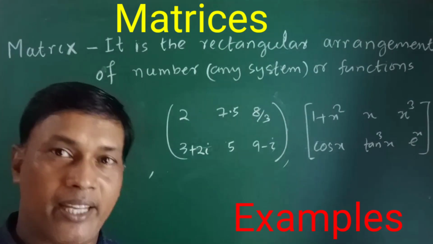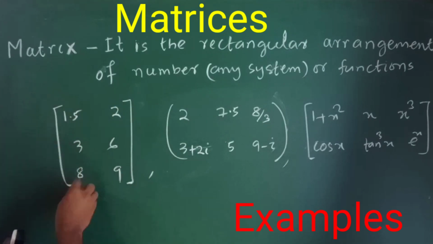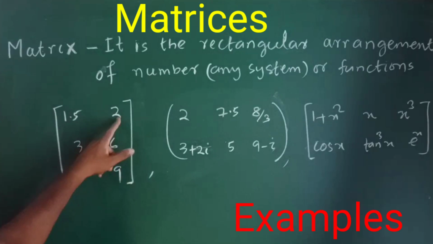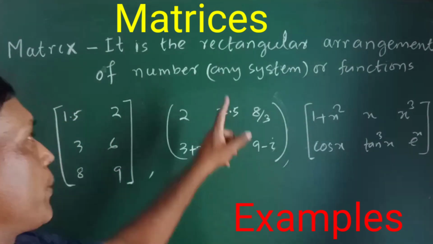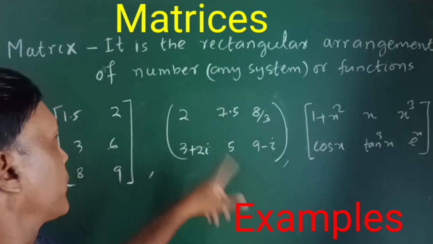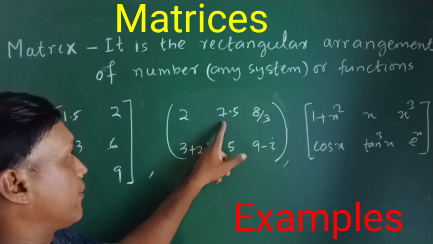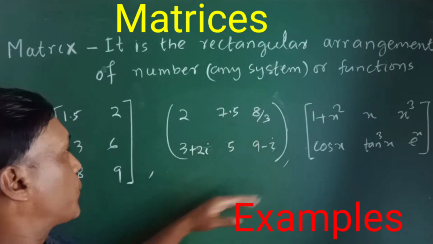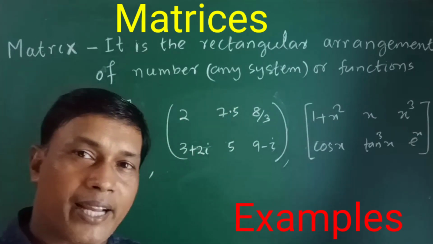A matrix is an arrangement enclosed within a bracket. Now this, when enclosed within a bracket, forms a matrix. So look at here, this is a natural number, but this is not a natural number. So arrangement of numbers means of any system of numbers. Look at here, 2, 7.5, 3 plus 2i. This is a complex number, this is a real number, and this is a fraction. So these are different systems of numbers, but overall this is an arrangement of numbers.